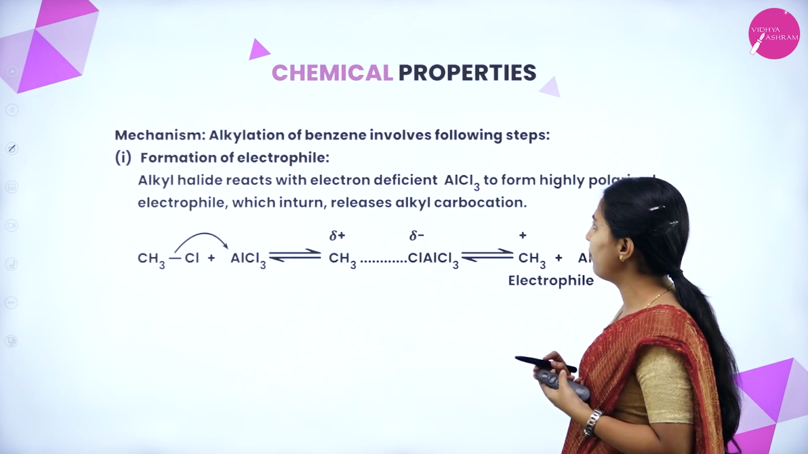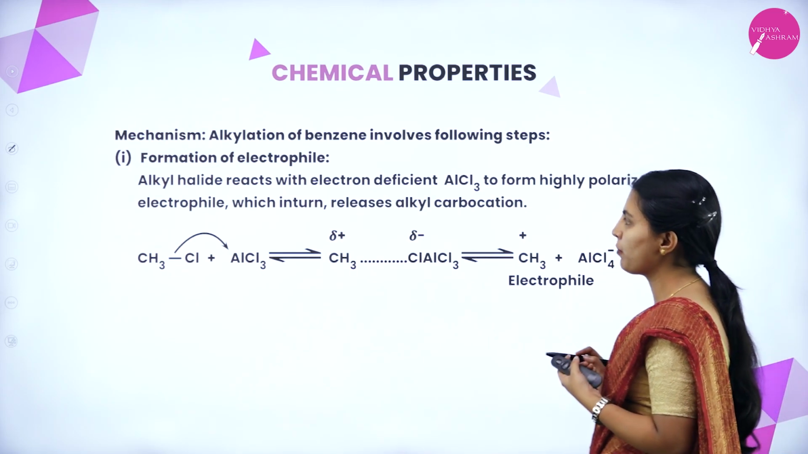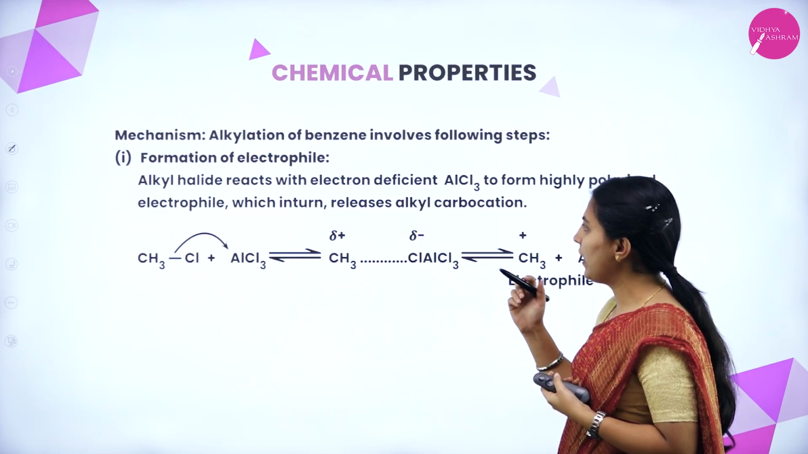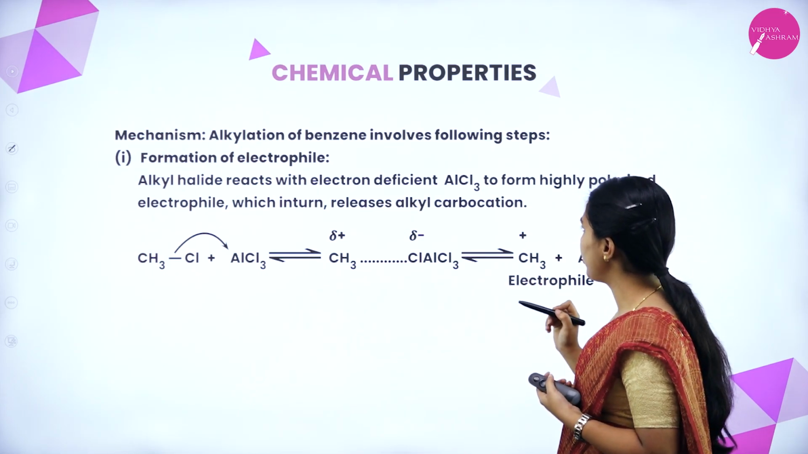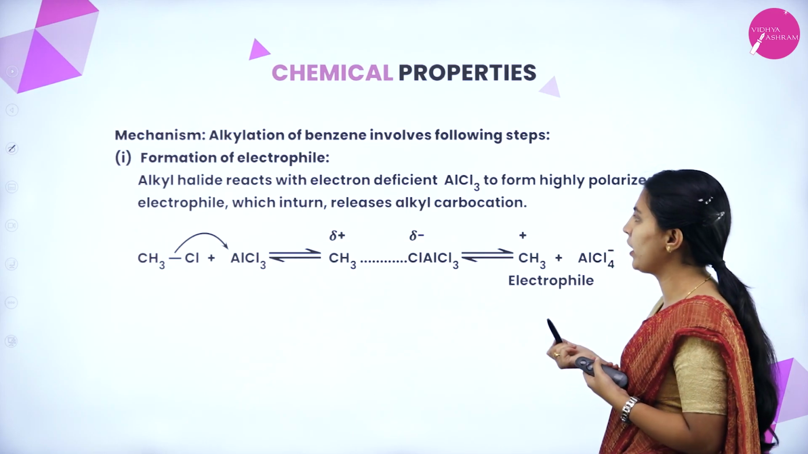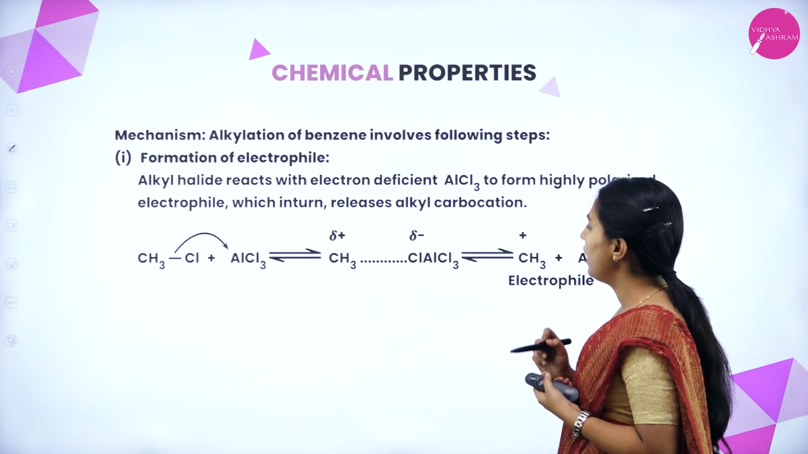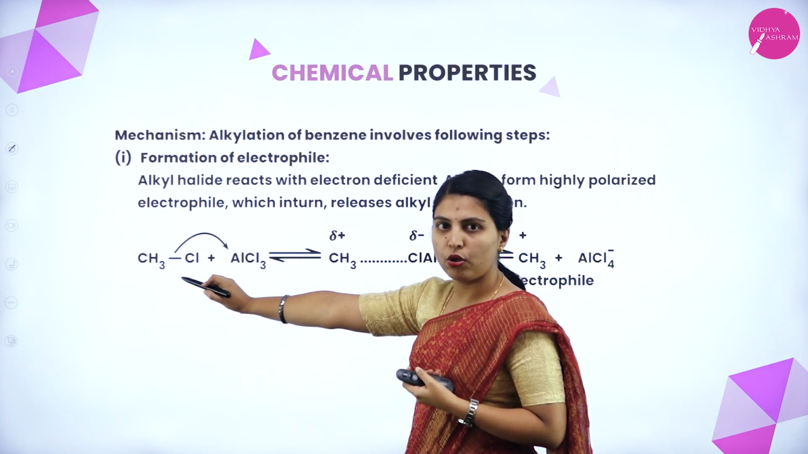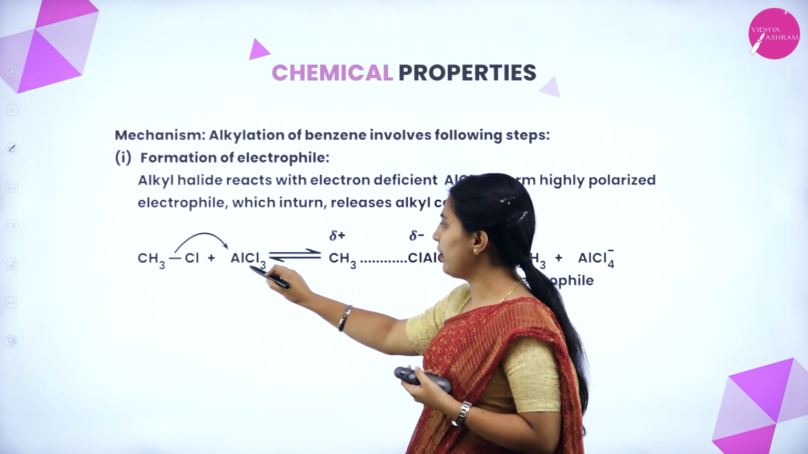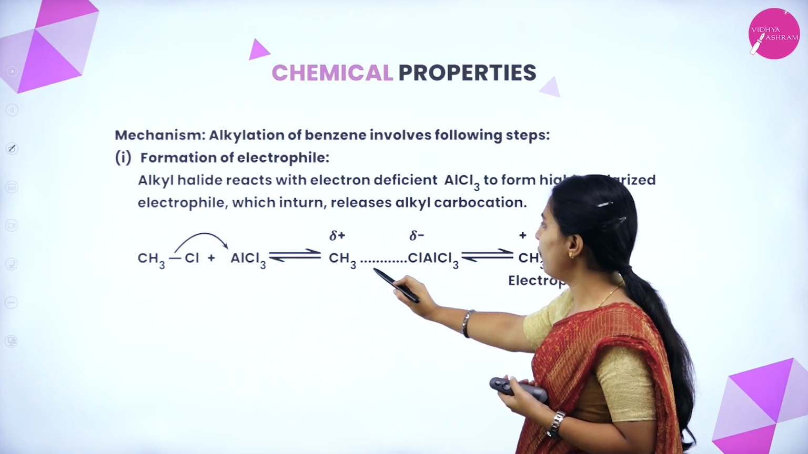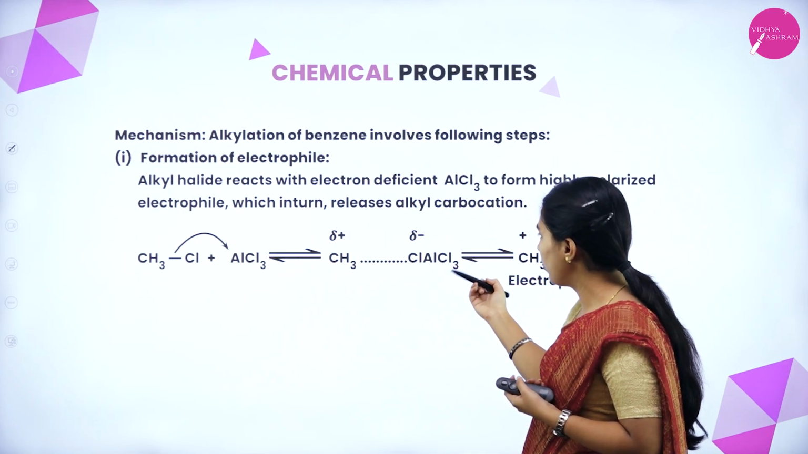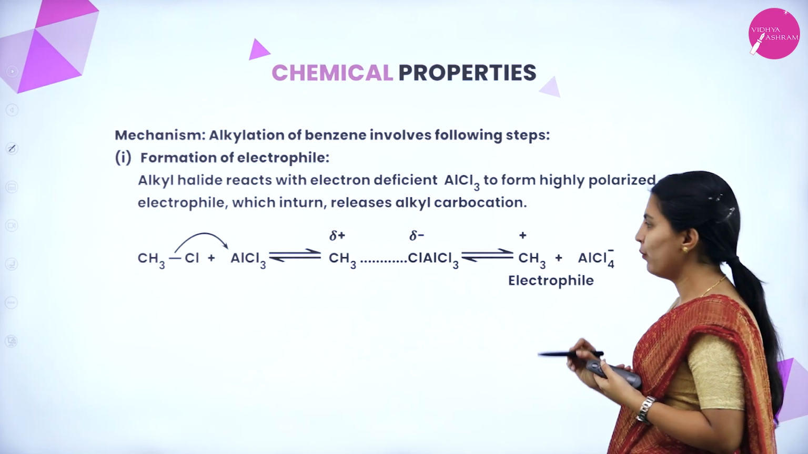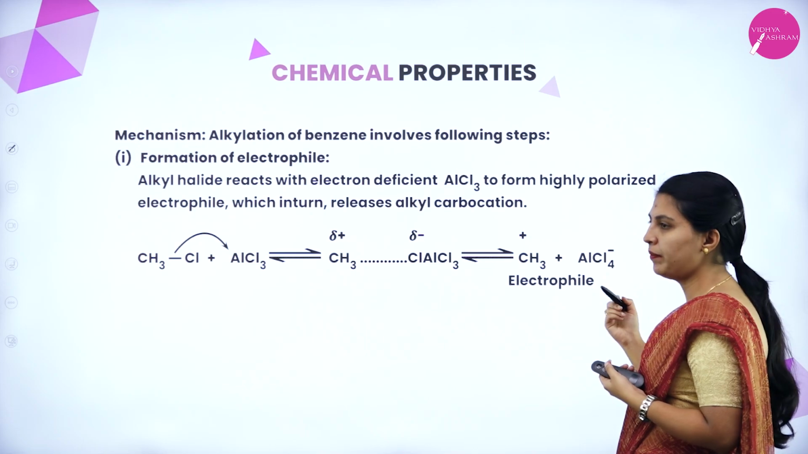Mechanism: alkylation of benzene involves the following steps, that is formation of electrophile, attack of electrophile, and loss of proton. Alkyl halide reacts with electron deficient aluminum chloride to form a highly polarized electrophile, which in turn releases an alkyl carbocation. Here, whatever the alkyl chloride is, it will be treated with aluminum chloride. It will form alkyl on one side, chloride on the other side. So the alkyl will become the electrophile, with the aluminum chloride being the nucleophile.